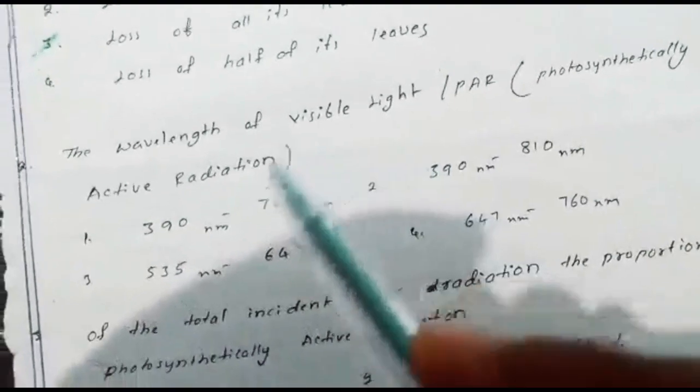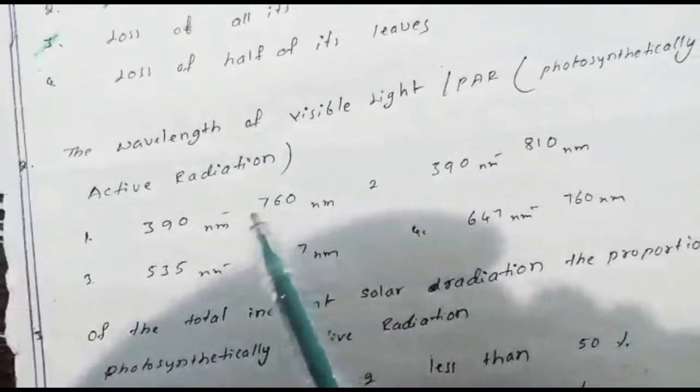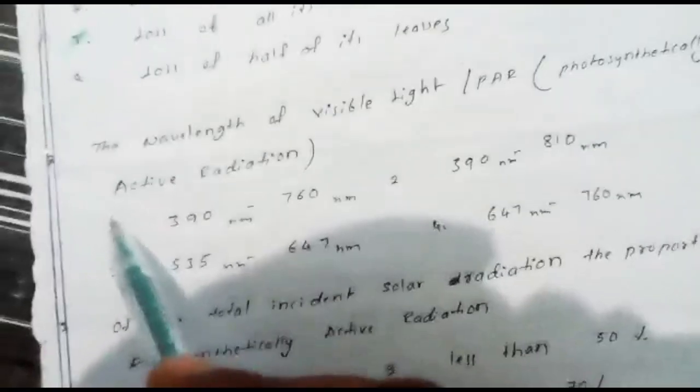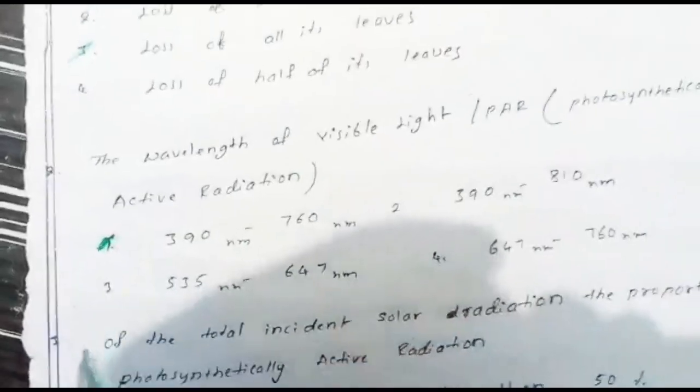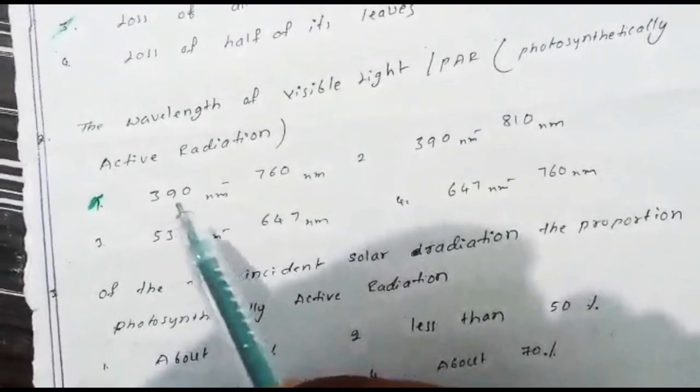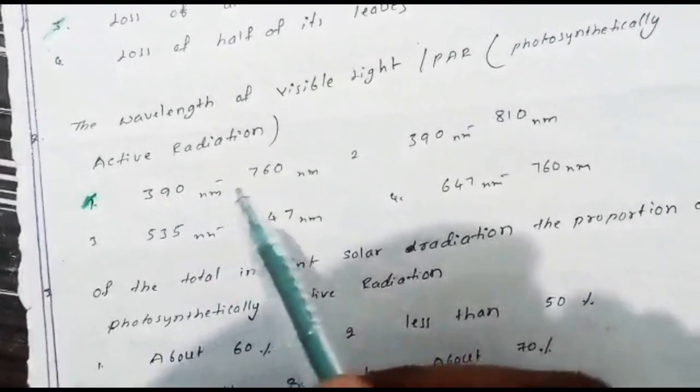The second one: visible light or VIBGYOR light or PAR indicates wavelengths between 390 nanometers and 760 nanometers. Sometimes the answer is given in some books as 400 nanometers to 750 nanometers or 700 nanometers, but as per the textbook, 390 nanometers to 760 nanometers is exactly the right option.